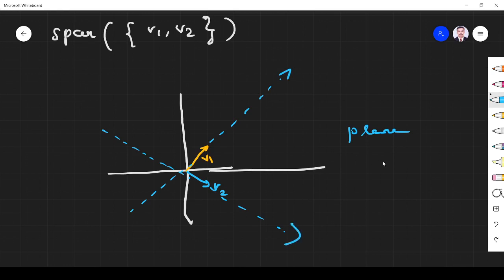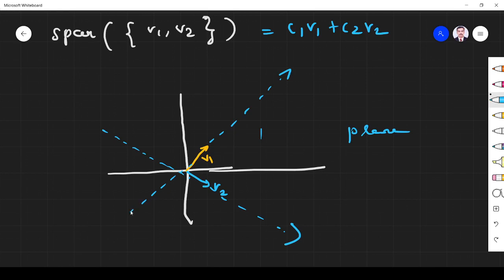If you add any, say span of v1, v2 means c1 v1 plus c2 v2. That c1 may be anything, c2 may be any value. Right? If you add all the linear combinations, what will they do? They will form a plane. Yes or no? Simply, right? This is the plane. This will entirely form a plane. Similarly, this side they will form a plane, this side they will cover a plane.